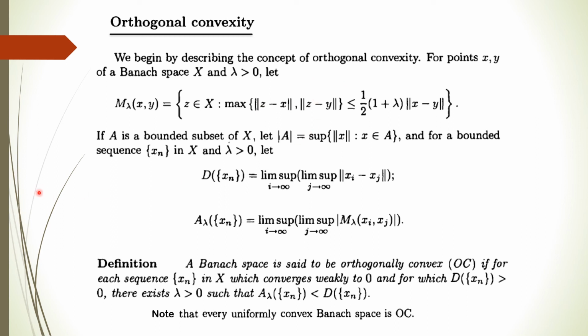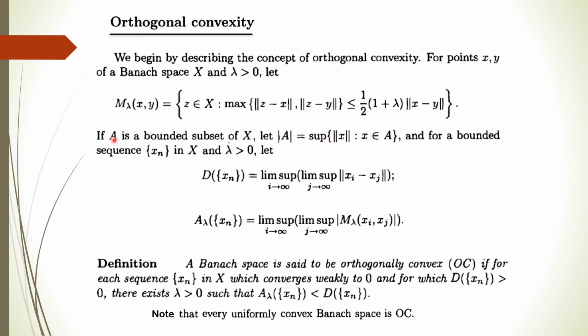Now we consider a set A, which is a bounded subset of X, and its mod is the supremum of the norms of all its elements. First you find the norm of all the elements and then you take the supremum. Then the mod of A is defined like this.